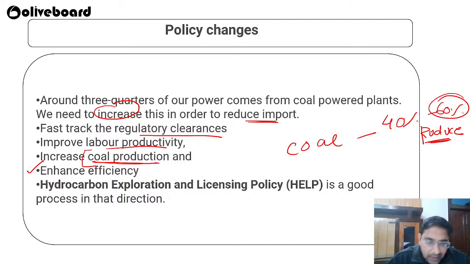Here companies can come and bid, and it is a profit sharing model with the government. You explore the hydrocarbon and get the license for that, and on a profit sharing basis you can have your own refineries and facilities, with a profit sharing ratio between the government and the company.